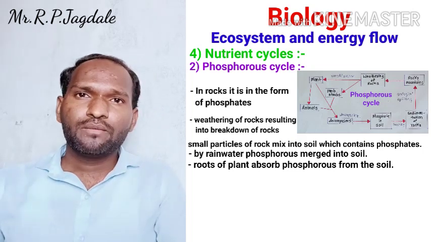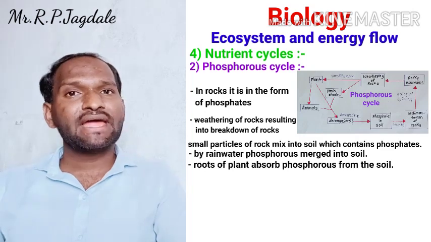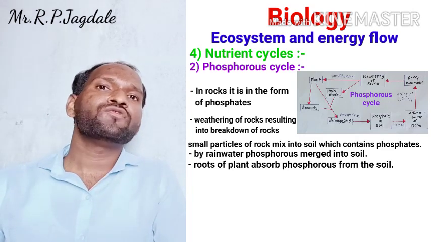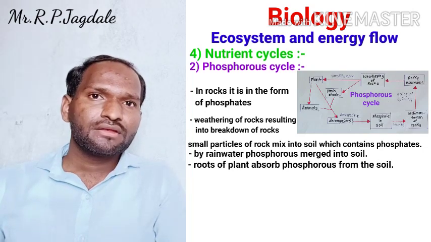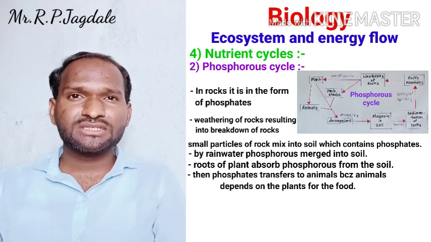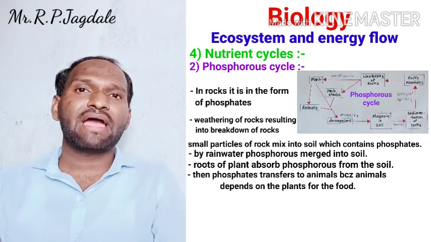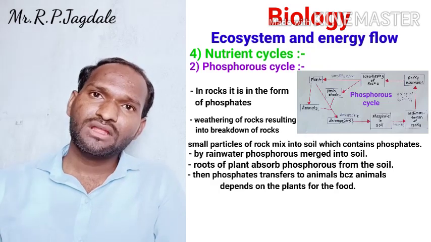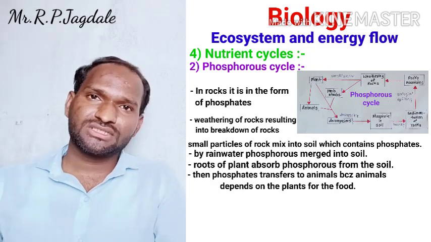Now organisms or animals depend on the plants, herbs and shrubs for food. In that way the phosphorus is going to transfer from plant to animal also.